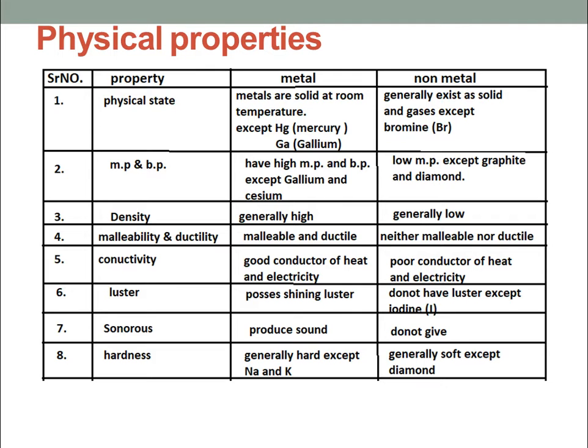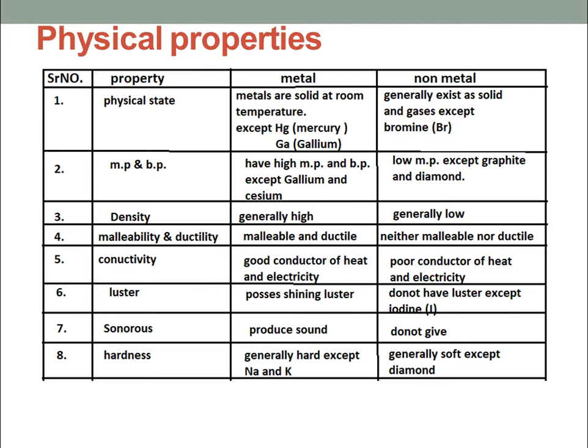Next property is sonorous. That means the sound producing property. If a metal is beaten with the help of a hammer, then it produces sound. They generate sound. That's why they are called sonorous. While non-metals will not. Try beating wood, will you hear a sound? Very little. The sound of metal is different, like a school bell. When it is beaten by a hammer, it produces sound.